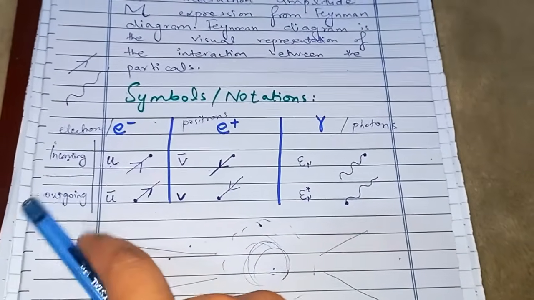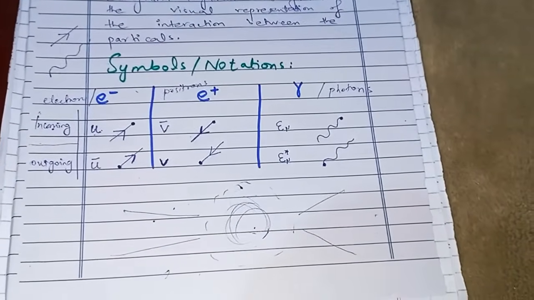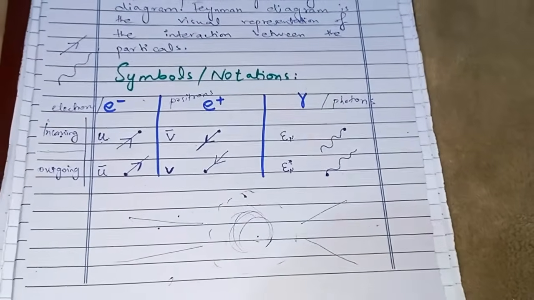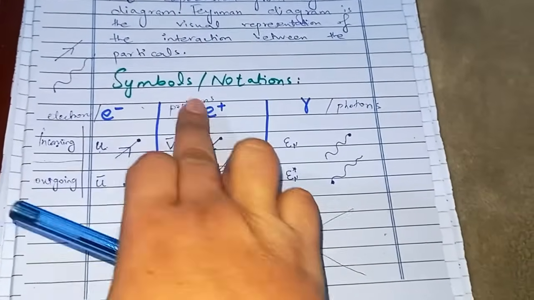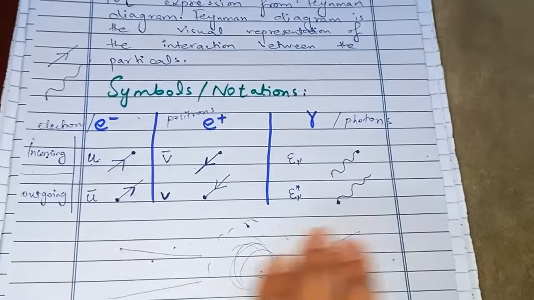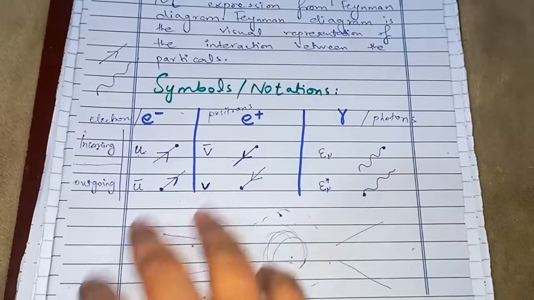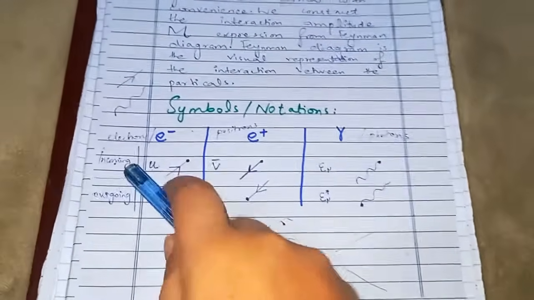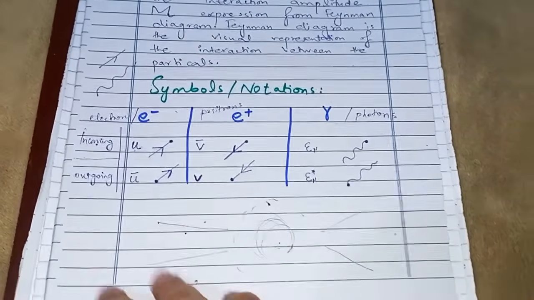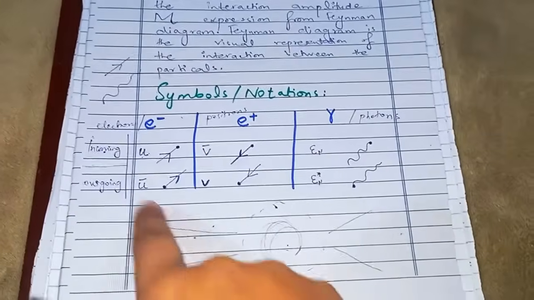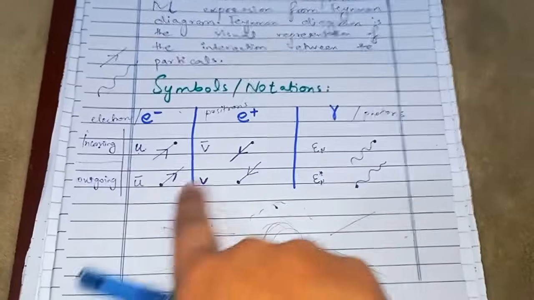You must be wondering why I'm not writing it for all the particles in the standard model of physics. That's not needed. We need to understand the basis of the rules, and we can use one set of particles, one particle, its antiparticle, and the photon. That's all we need. We don't need to study each and everything to understand the rules. Only one set will be enough. So we'll be considering electrons, positrons, and photons to understand the Feynman rules, and we'll proceed with it. So I hope you now understand the wave functions and what the representations are. Now let's see the Feynman rules.